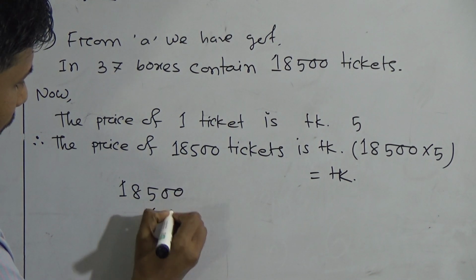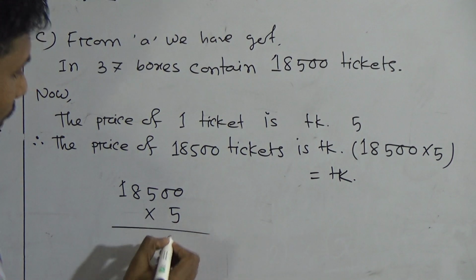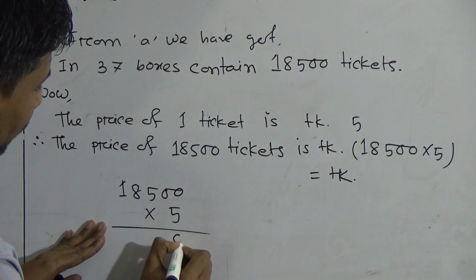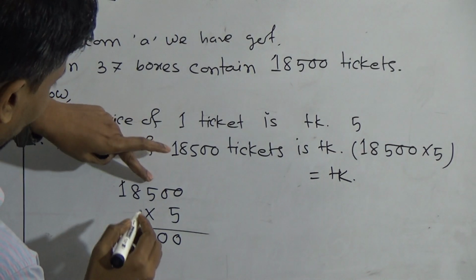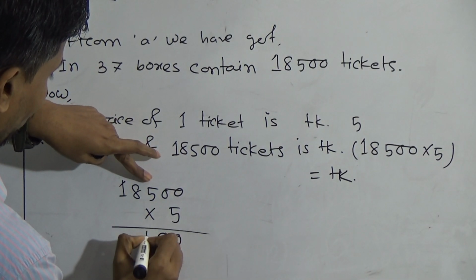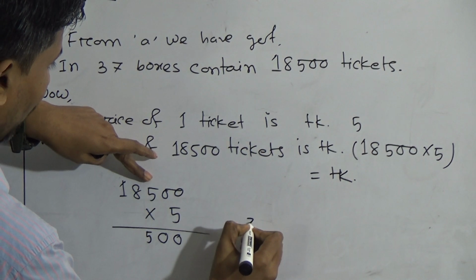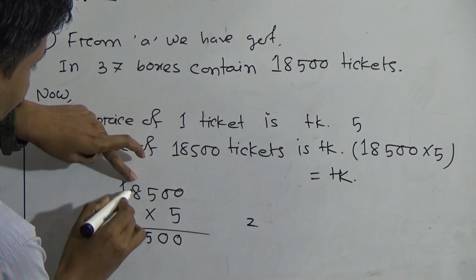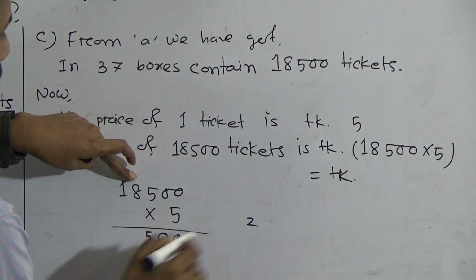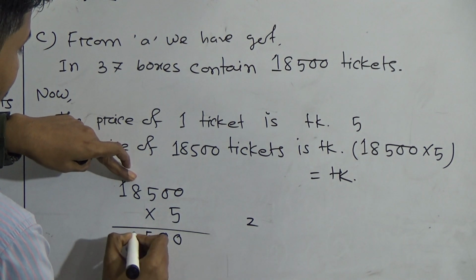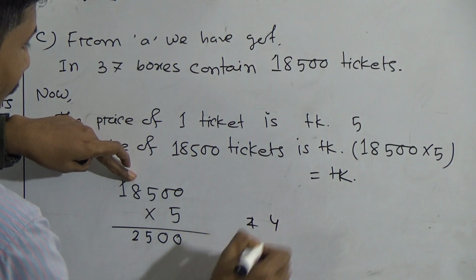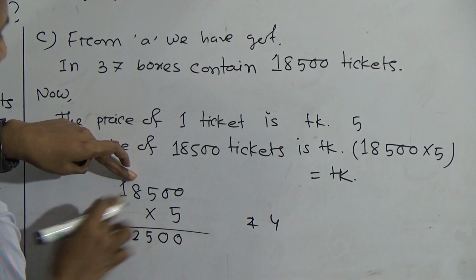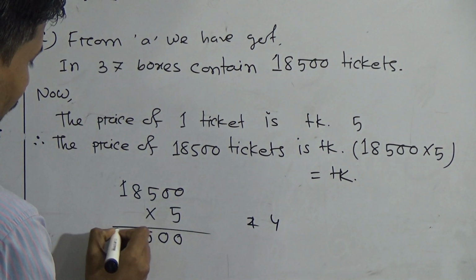18,500 into 5. 5 zeros are 0, 5 zeros are 0. Now 5 fives are 25. Put here 5 and you have 2 in your hand. 5 eights are 40, 40 plus 2 equal to 42. You put here 2 and you have 4 in your hand. 5 ones are 5 plus 4, 9.